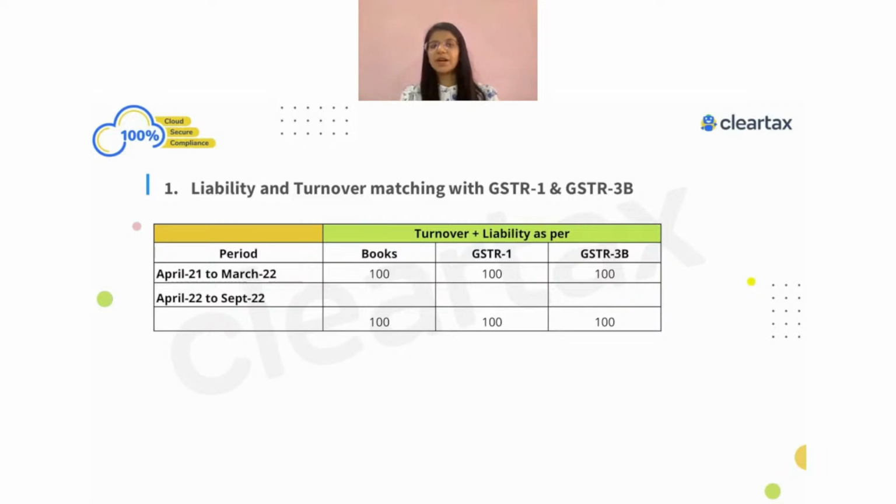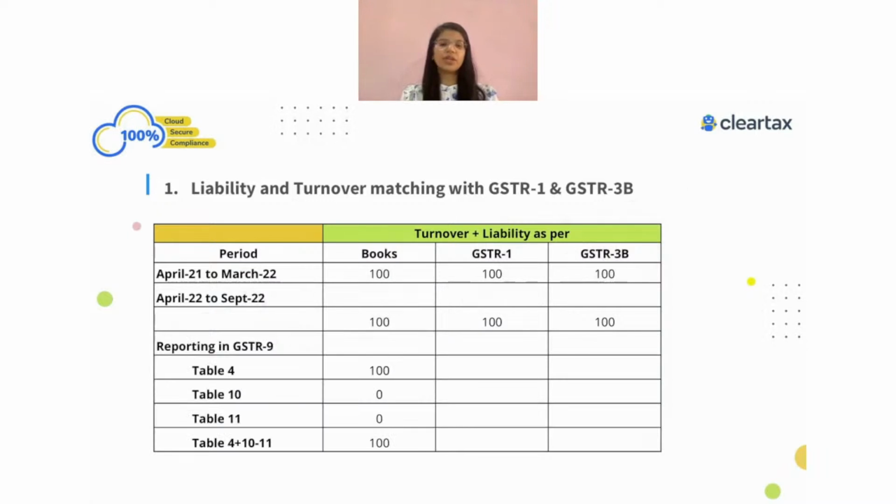I could see the answers from Harish, Naresh, Suma, everyone says table number 4. Subha says 4, Ashokan says 4, Siddhi, Swati, Brian, Nikhil, Dhamesh all say 4. Everyone is saying 4 and that's actually the right answer. So this information needs to be shown in table number 4 of GSTR-9.